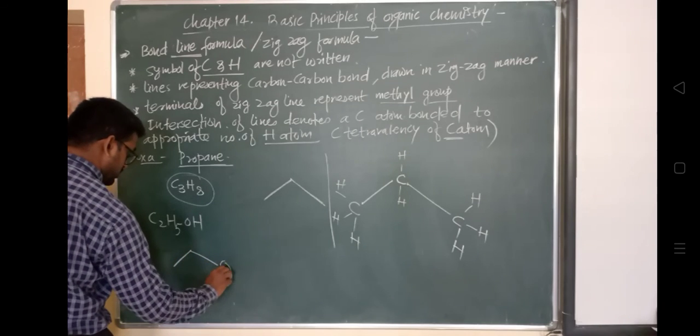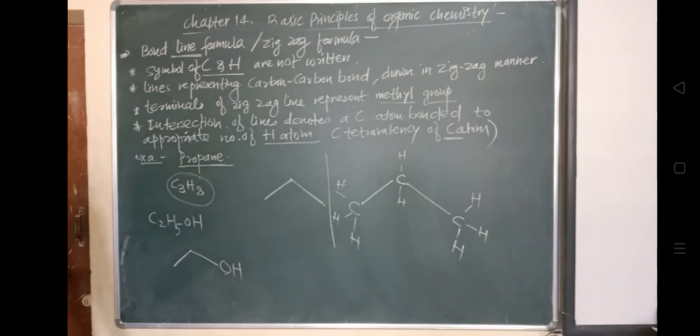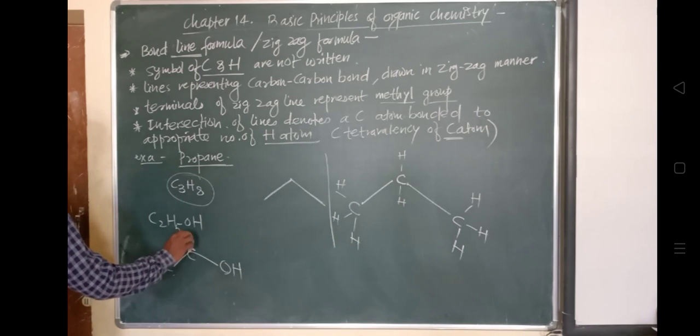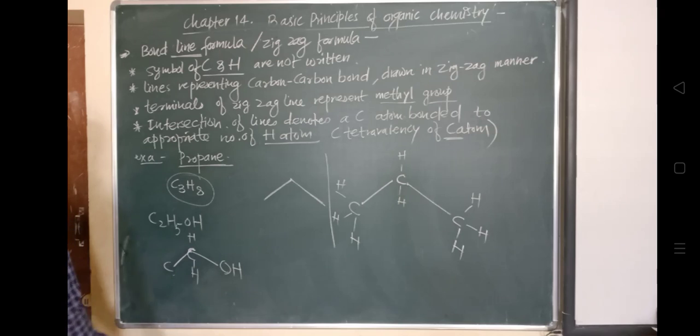So C2, okay, two carbon atoms are present over here, okay. So 1, 2, 3 atoms of hydrogen over here, okay, another carbon atom which will be present over here, and it will have one hydrogen and one hydrogen, and here it will have three hydrogen, okay. So you can understand this very clearly: two carbon atoms, total 5 hydrogen atoms, and here the OH group, okay, which is present over here.